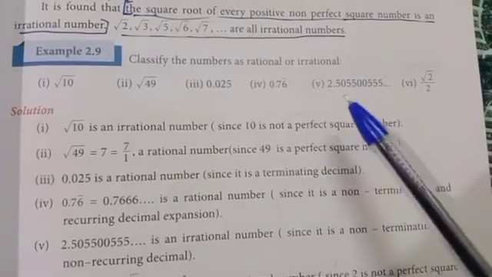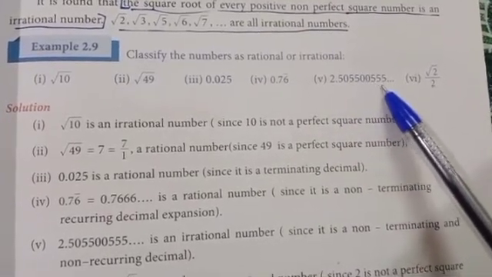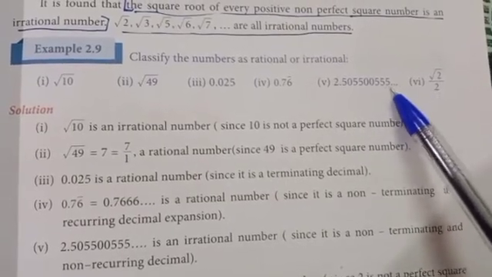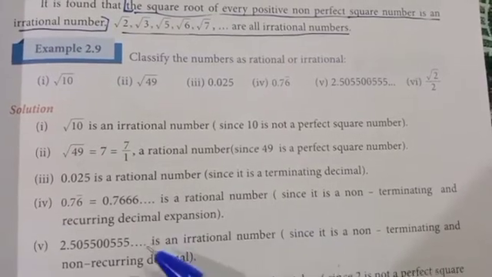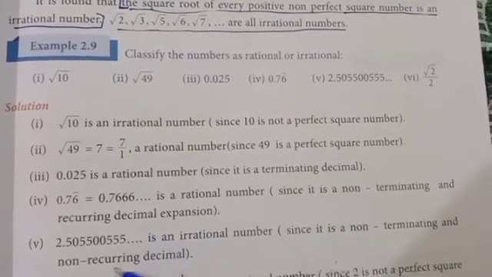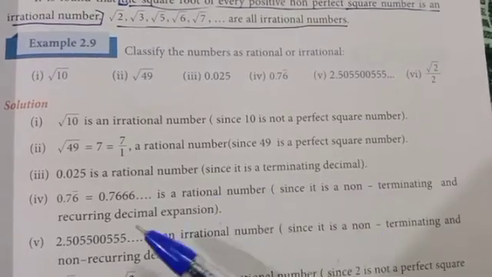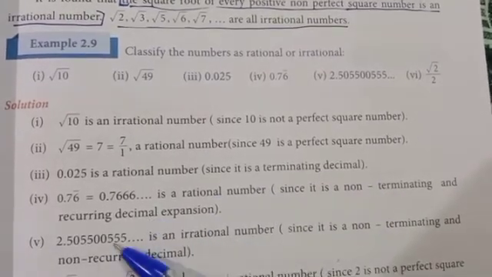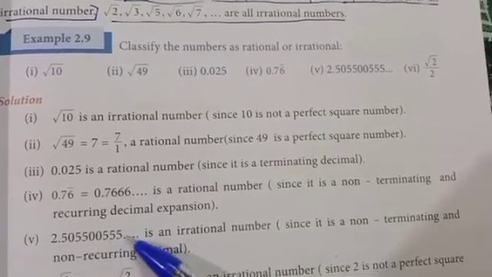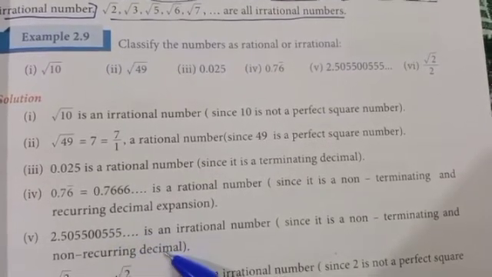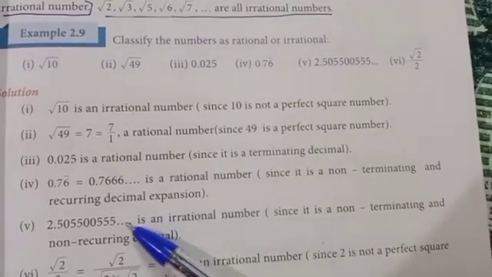The fifth problem 2.50550055 etc. It has no end. So it is an irrational number since it is a non-terminating and non-recurring decimal. Here no repeated digits are there. So it is non-terminating and non-recurring. So it is called an irrational number.